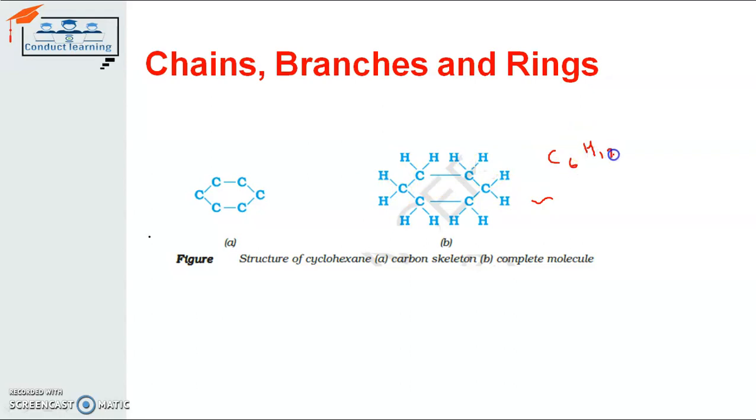This complete structure is in the form of a ring because it makes a ring using the carbon atom bonds. So through 3 different structures we can represent the chemical formula for any carbon atom bonding.